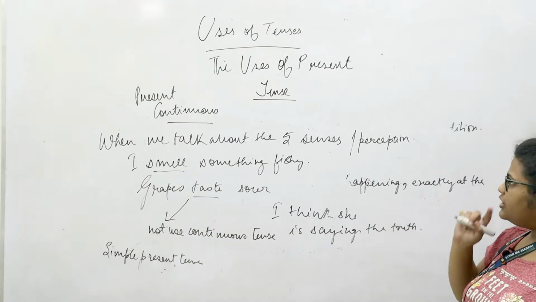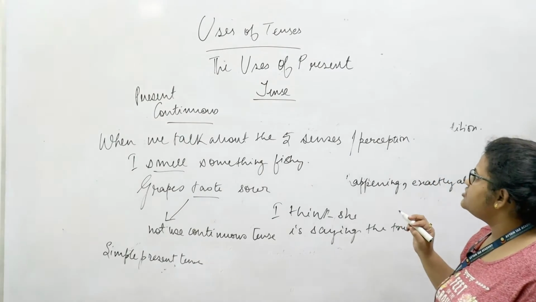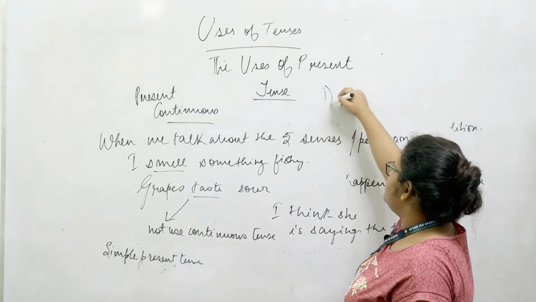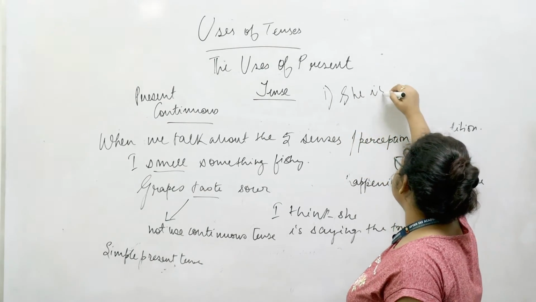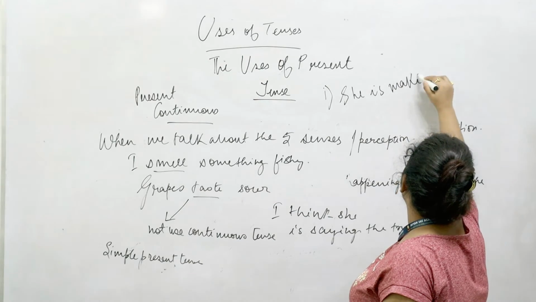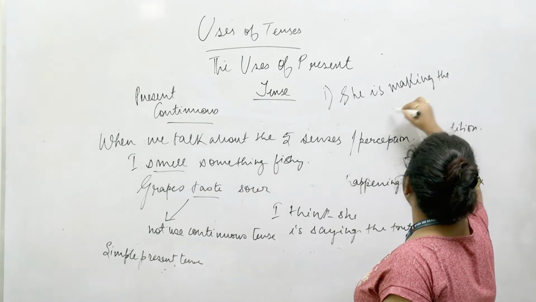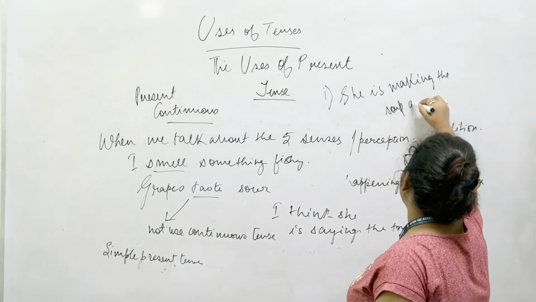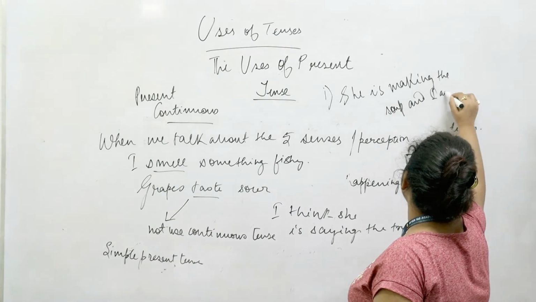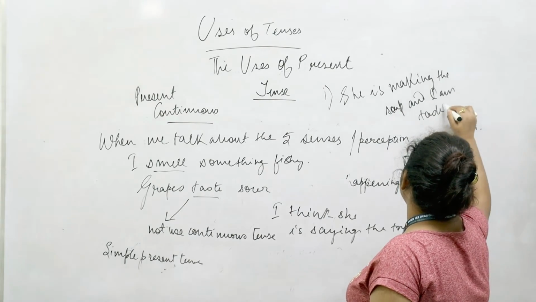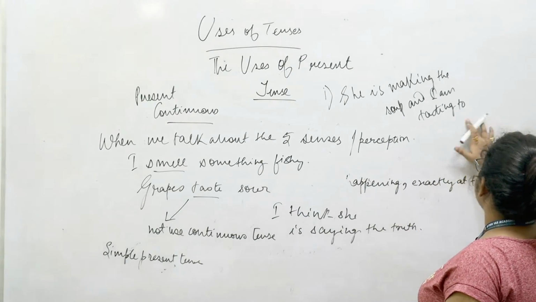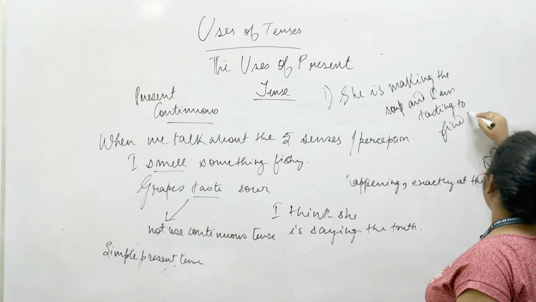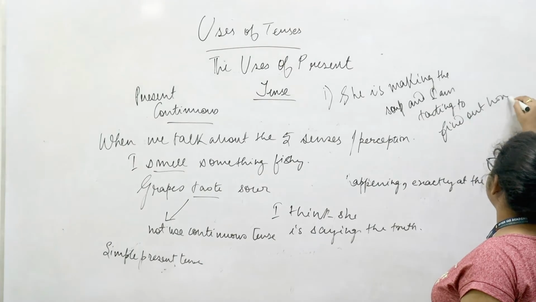However, the only time when we can use a present continuous tense is, for example, she is making the soup and I am tasting to find out how it tastes.